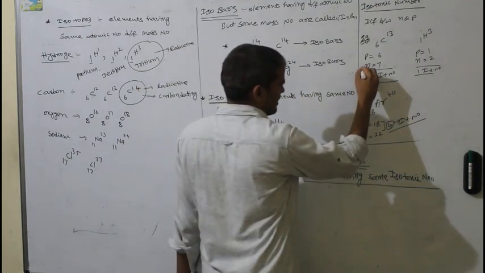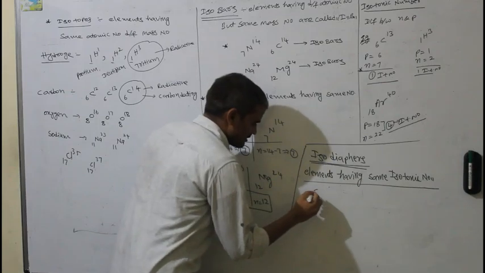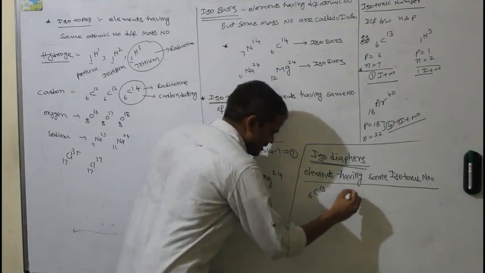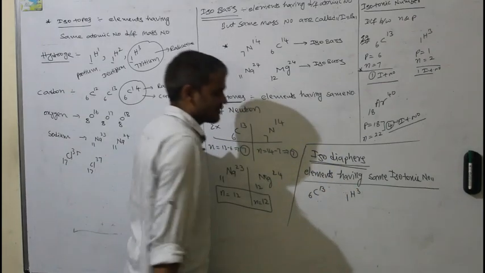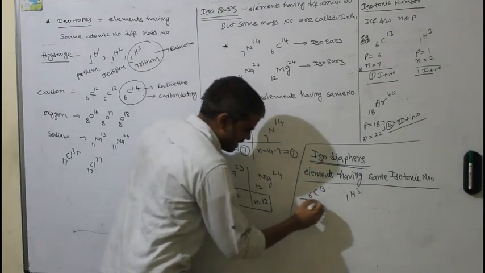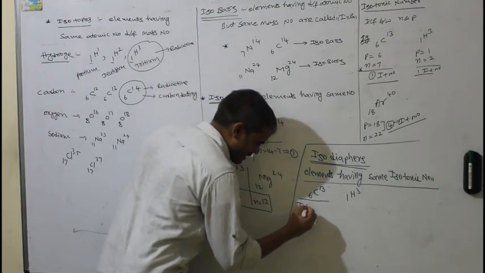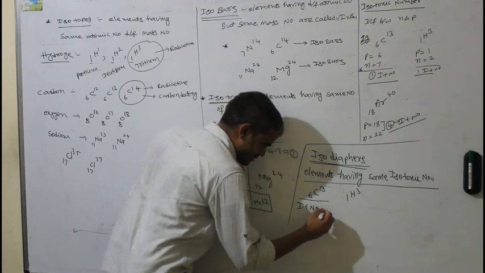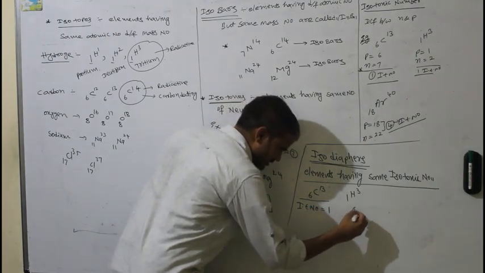For example, here you look at C-13 and tritium, 1H3. Here the isotonic number of this is 1, and for this also 1.